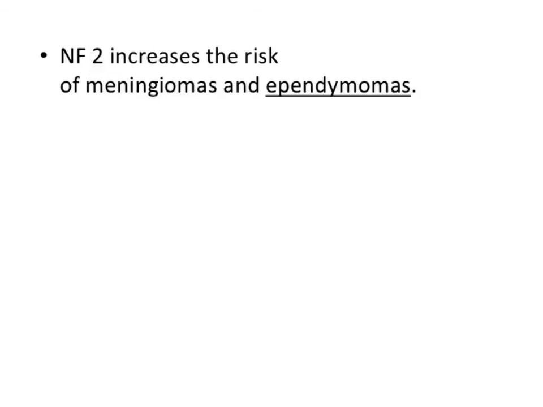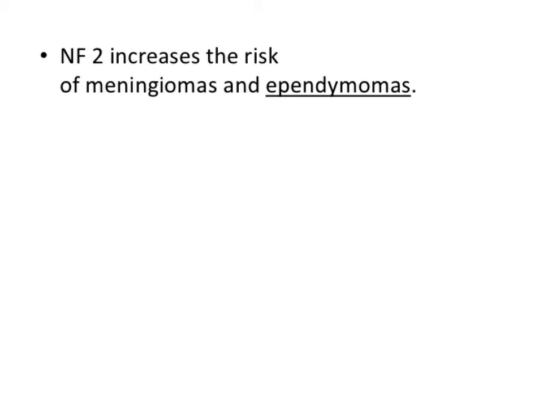NF2 not only develops bilateral acoustic neuromas, but is also related with meningiomas. Sometimes meningiomas develop, where the meninges of the brain are involved. Ependymomas: sometimes the ependymal cells can also develop tumors, or the meninges of the brain can have tumors.